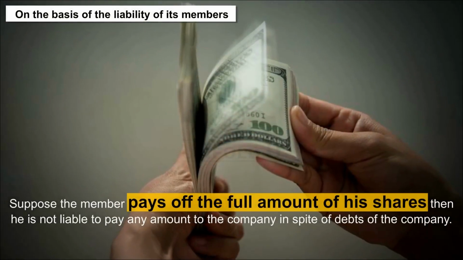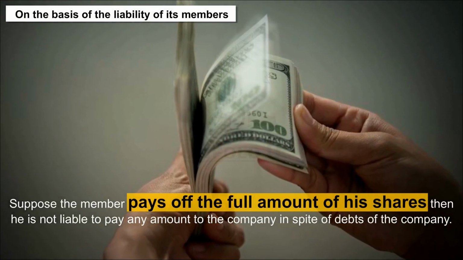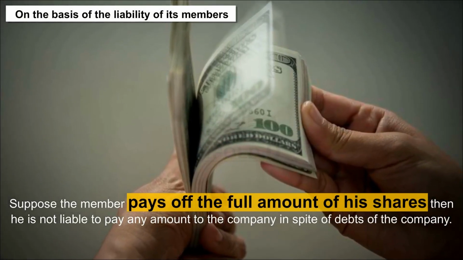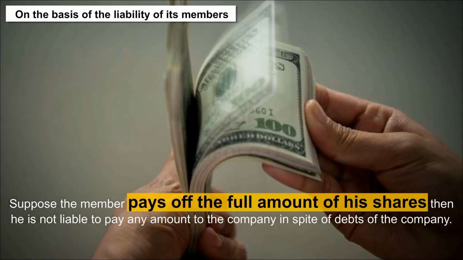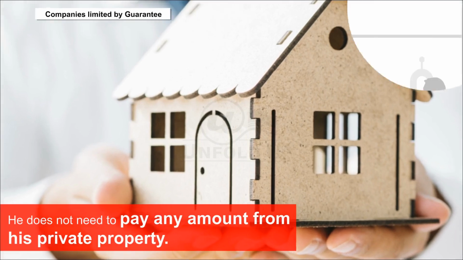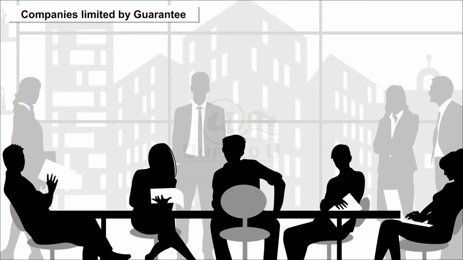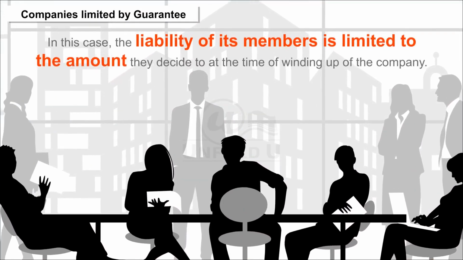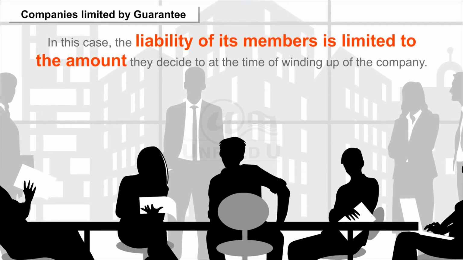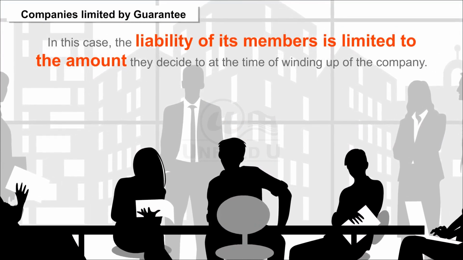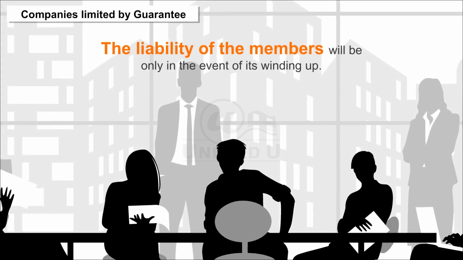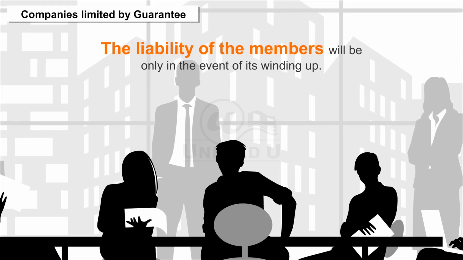Suppose the member pays off the full amount of his shares, then he is not liable to pay any amount to the company in spite of debts of the company. He does not need to pay any amount from his private property. Companies limited by guarantee. In this case, the liability of its members is limited to the amount they undertake to contribute at the time of winding up of the company. Thus, the liability of the members will arise only in the event of its winding up.